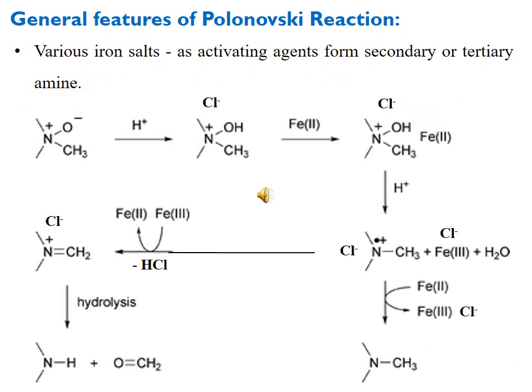Here is given the mechanism for the iron salt, which acts as an activating agent and forms secondary or tertiary amines depending upon the nature of the substrate. Here you can see at the first step the tertiary amine N-oxide is protonated, and we convert the oxide O into an OH group. The positive charge of nitrogen is counterbalanced by the anion of the acid. For example, here if we use HCl, then it will be chloride ion. This is only for simplicity of understanding that I am mentioning HCl here.